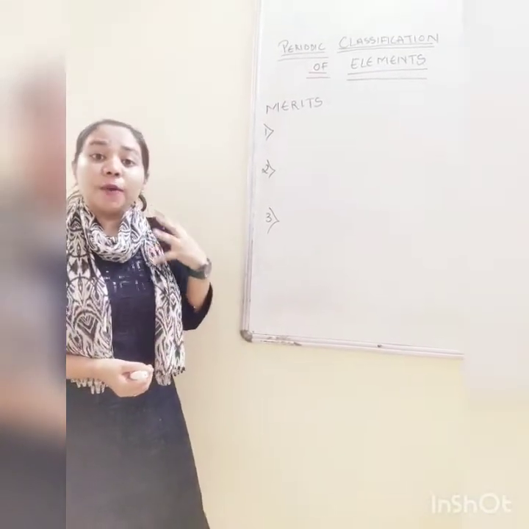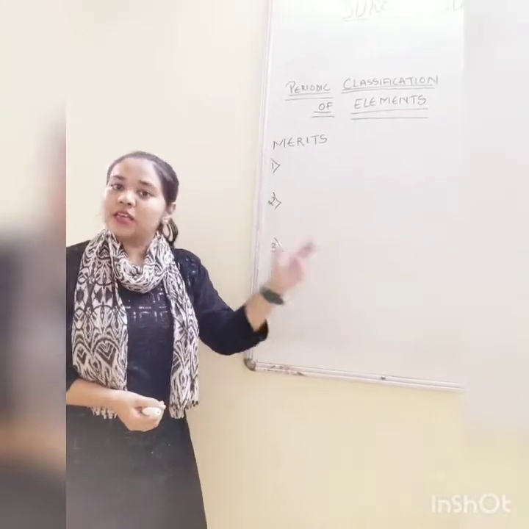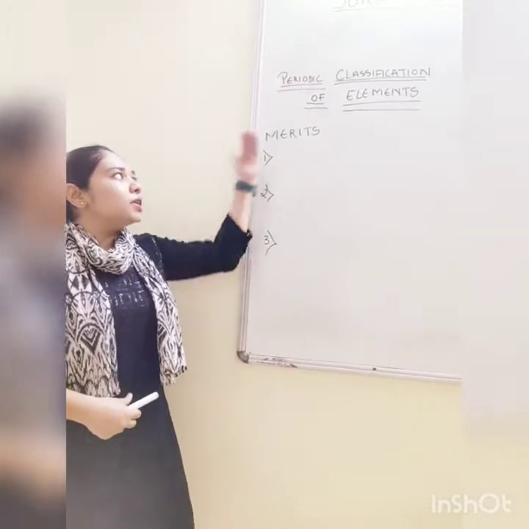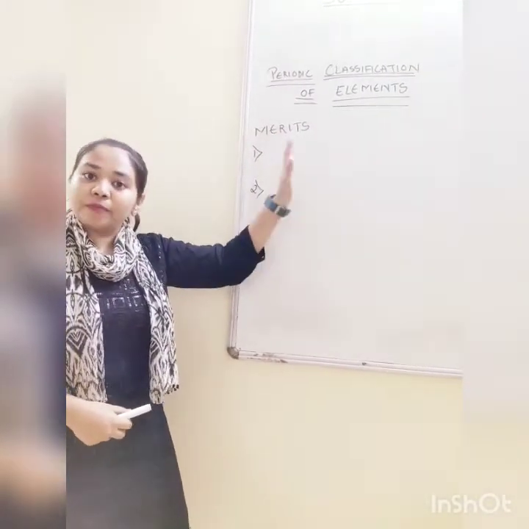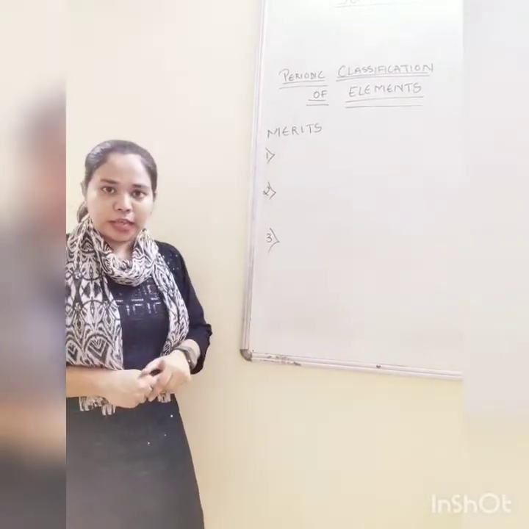But when we talk about laws, we say merits and demerits and not advantages and disadvantages. So, in simple words, it is the advantages of the periodic table of Mendeleev. So what were the advantages? We are going to learn that.